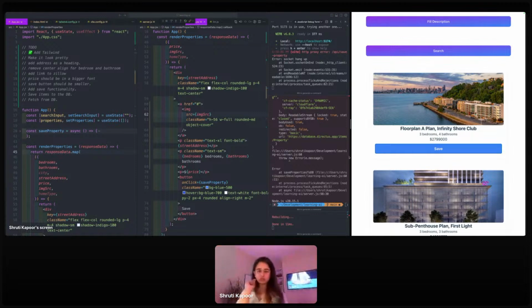By the way, if this code is not legible to you or the UI is not clear to you, let me know in the chat here, and I'll increase the size. So, where are we? Right.